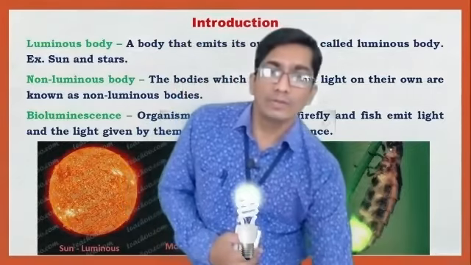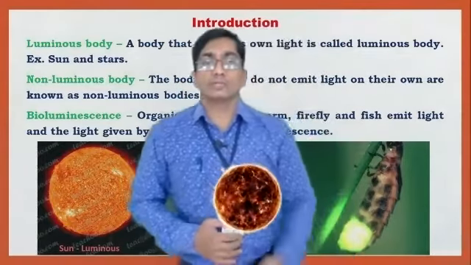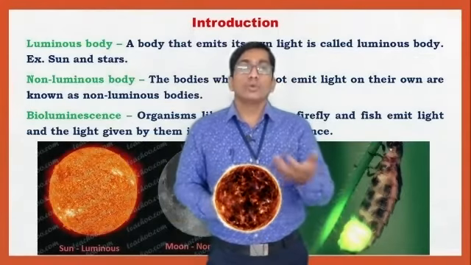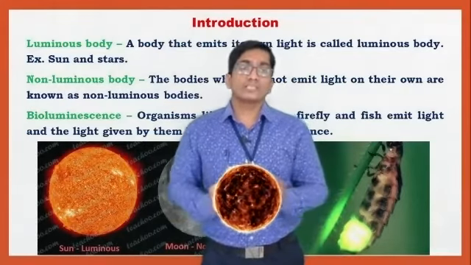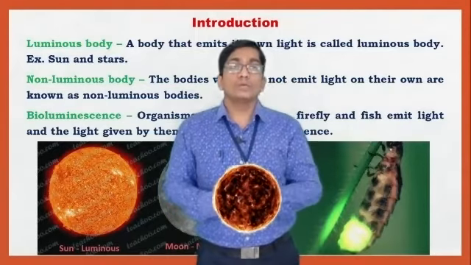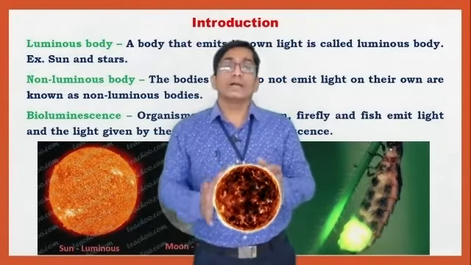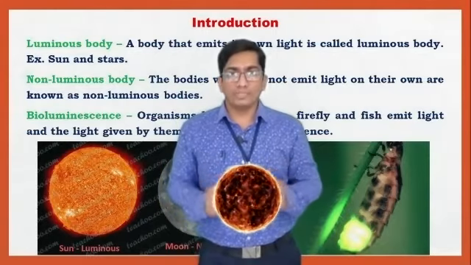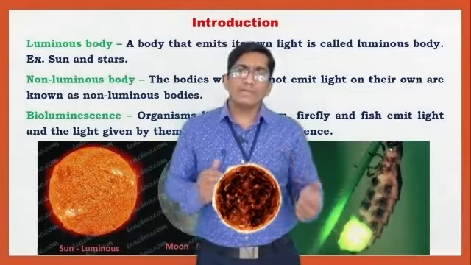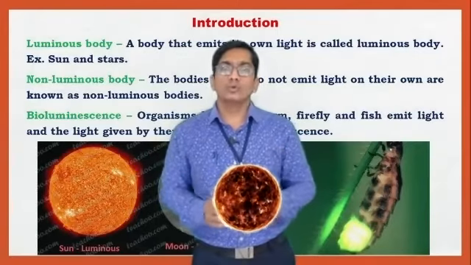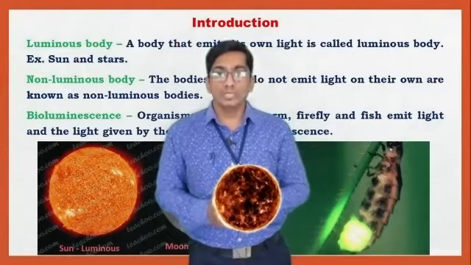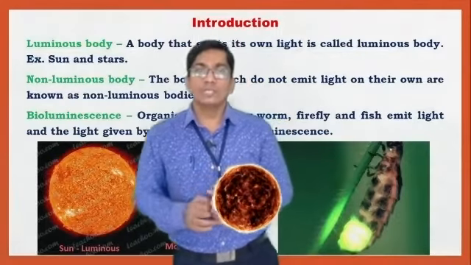One more example: the sun. The sun emits its own light. Chemical reactions take place in it, and this chemical energy is converted into light energy, so the sun is a luminous body. A star is also a luminous body because a star emits its own light.